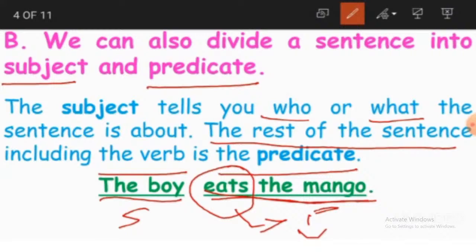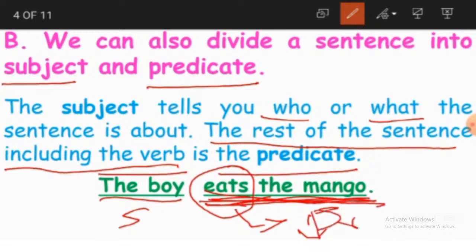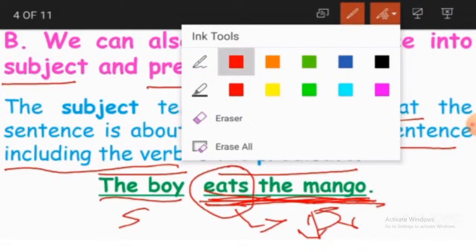And what we have learnt is that the rest of the sentence including the verb is the predicate. So this part of the sentence, not the complete sentence, becomes the predicate.